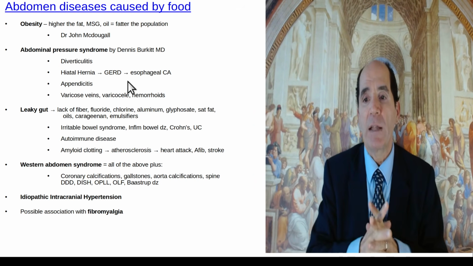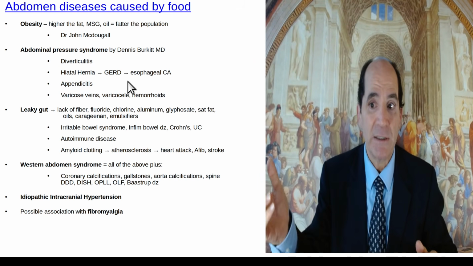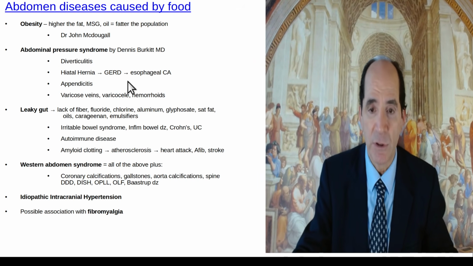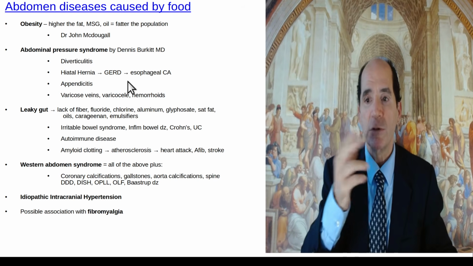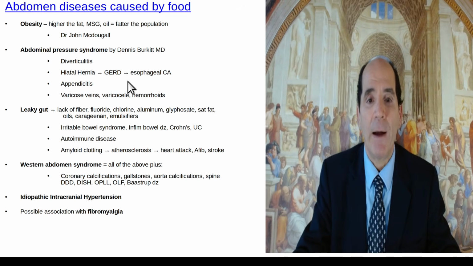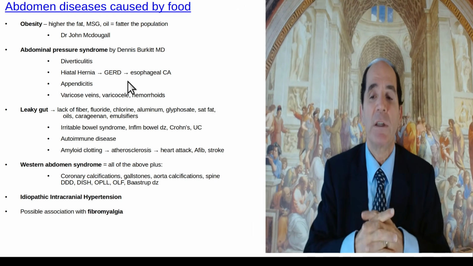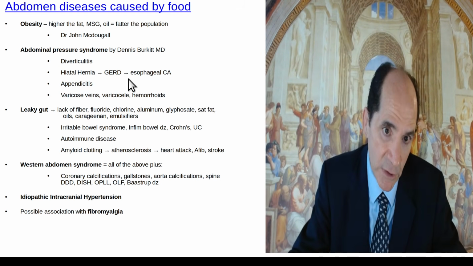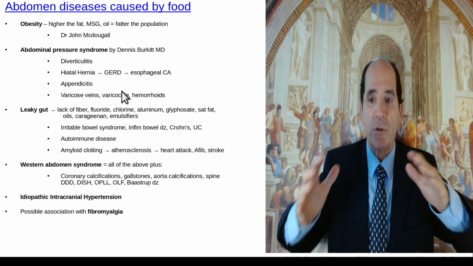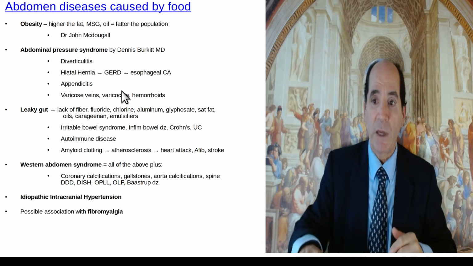Chronic inflammation in that location, hot disease, cold disease, fibrosis, tissue ischemia will lead to increased risk of cancer, esophageal cancer. It used to be smokers and drinkers would get smoker-drinker squamous cell cancer from direct irritation of the esophagus, but nowadays it's this indirect reflux that's leading to adenocarcinomas of the esophagus. Okay, the down pressure of the Valsalva maneuver with abdominal pressure syndrome goes into the leg, causing varicose veins in the leg.